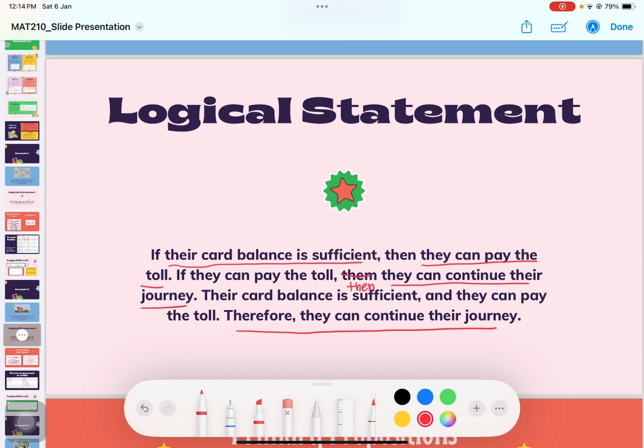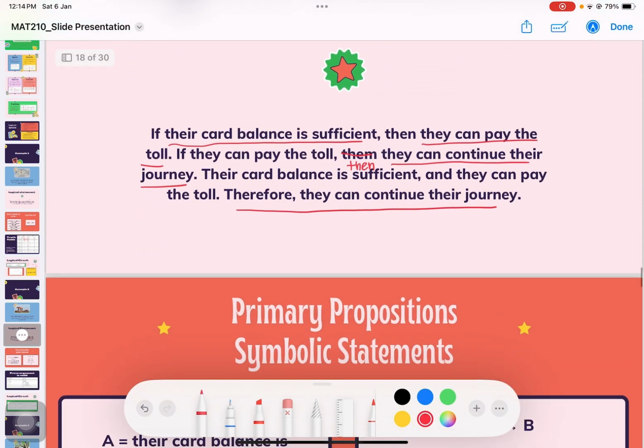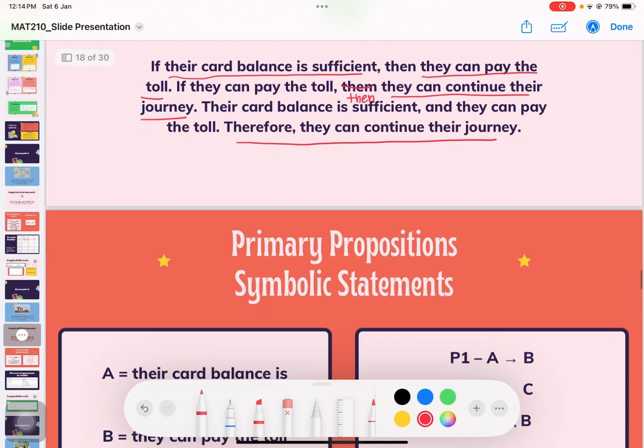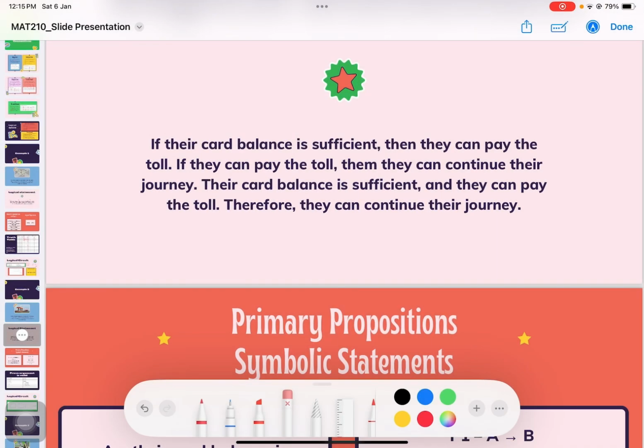So, given the following argument, we have to write the primary propositions, which are: their card balance is sufficient as A, they can pay the toll as B, and they can continue their journey as C.